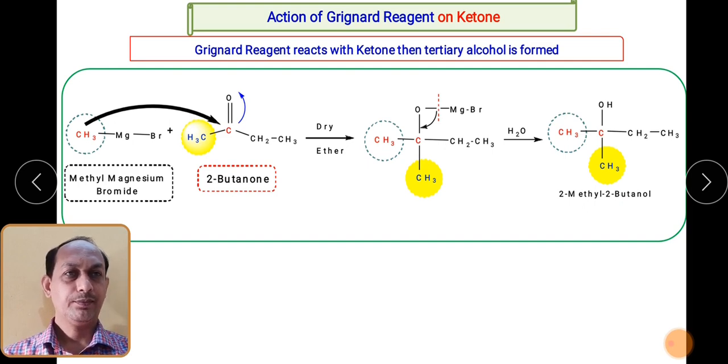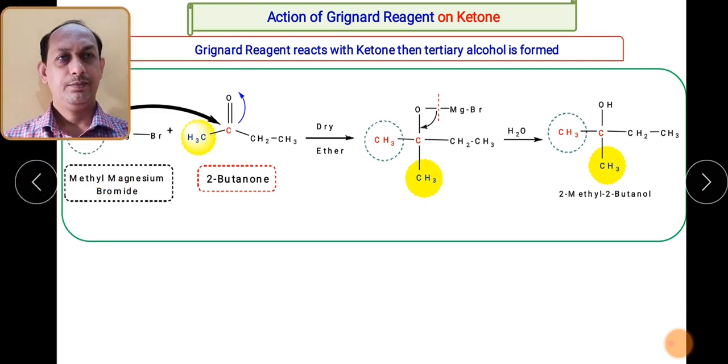Remember always. If we have to think vice versa, suppose a structure is given. If they ask you to give the preparation methods for this particular compound, then you have to think in the retrosynthetic way, how you can prepare this particular target molecule. Then you have to understand this is a tertiary alcohol. Then I must take 2 alkyl groups which are coming from the ketone, and 1 must be coming from the Grignard reagent. You can take any one of the groups. So this is also you can think in the retro analytic way.